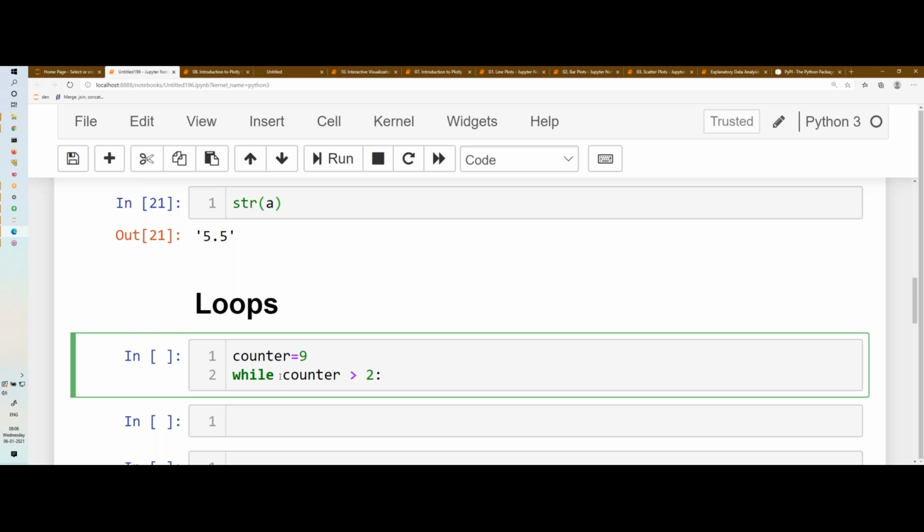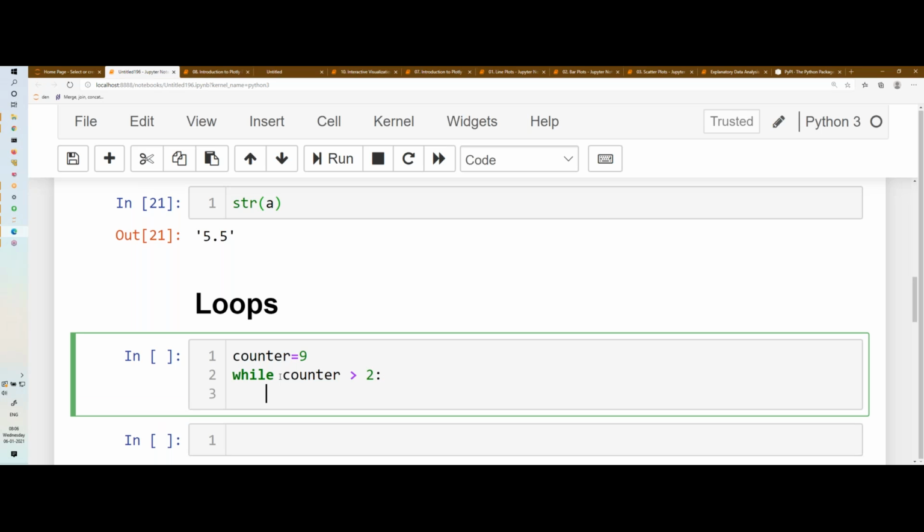Then very carefully see what happens when I press enter. It comes to the next line, giving some space. Indentation is mandatory in Python. Indentation means spacing. If I don't give this space and start right below while, I will get an error saying indentation.